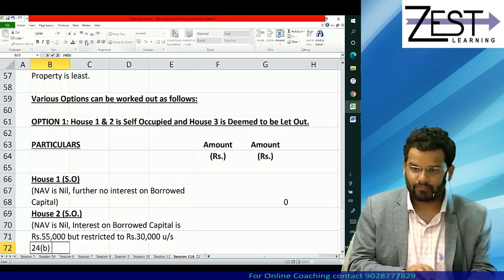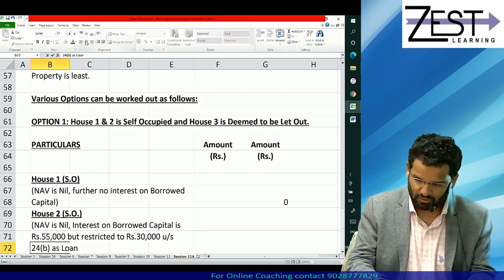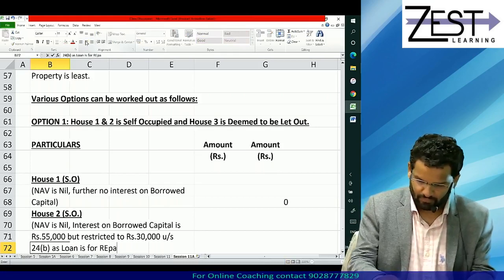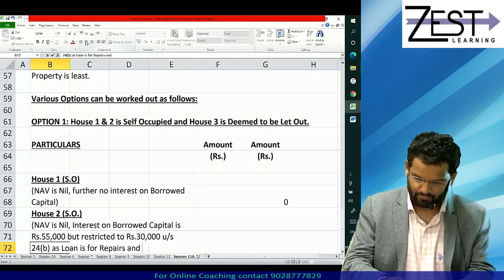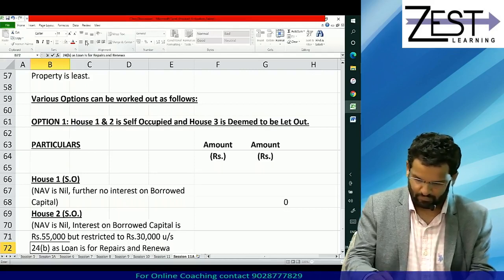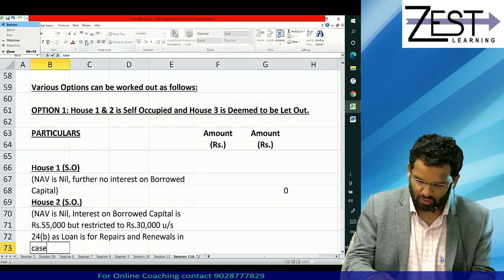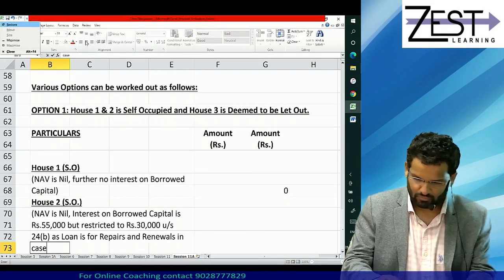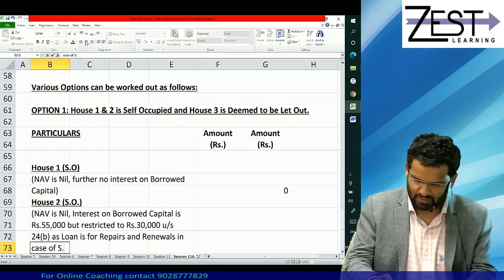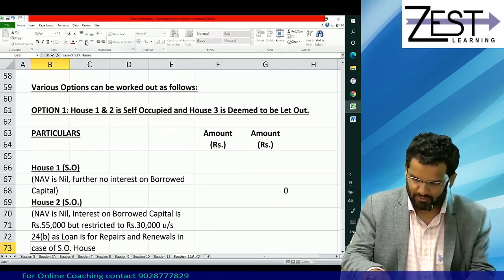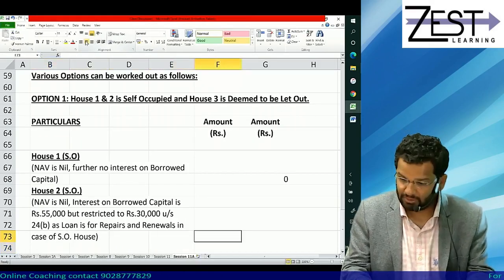Why? Under section 24B, is the loan for repairs? As the loan is for repairs and renewals in case of self-occupied house, there has to be a limit. That limit is 30,000. So that 30,000 directly will be the loss.